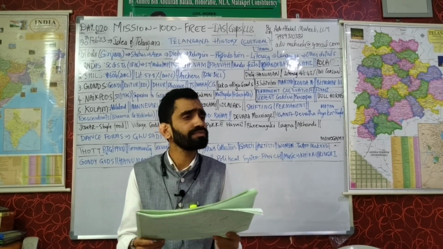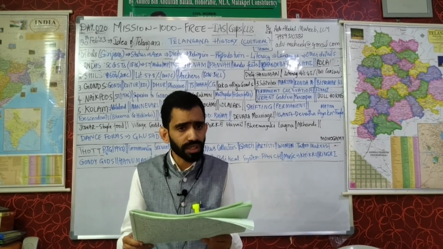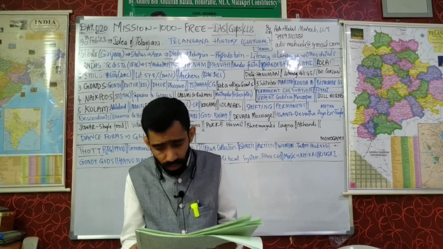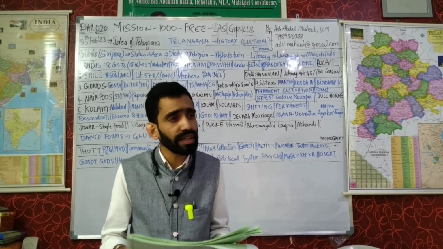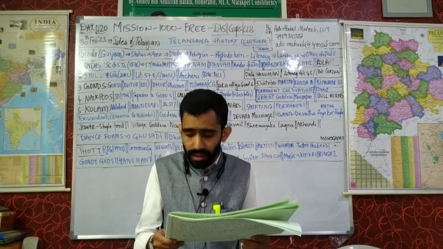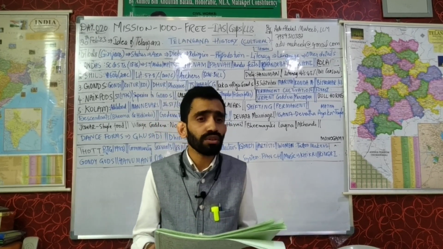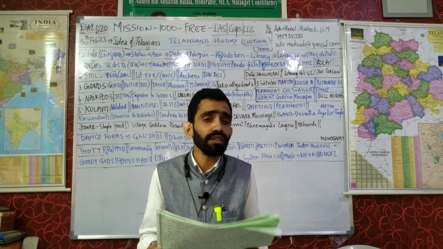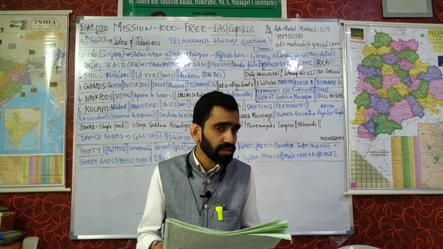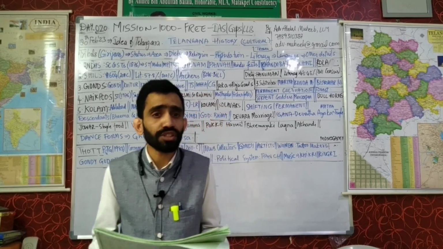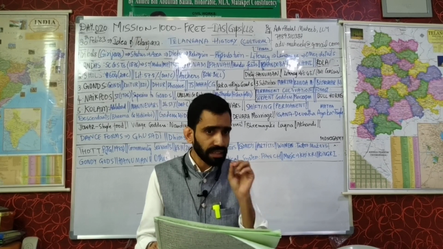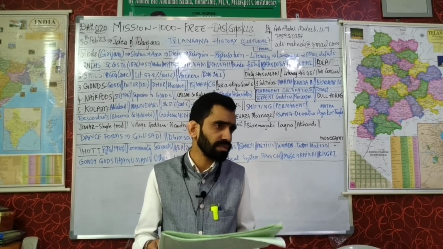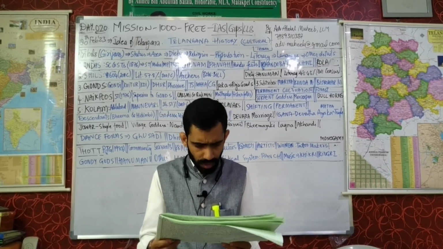What is PDS? Public distribution system. In India, because of COVID, the government of India is providing free ration to almost 80% of the people in India. The present government after COVID is providing ration to the poor people, 80 crore people in India, through the PDS, that is public distribution system.